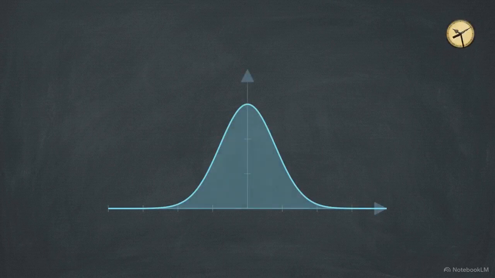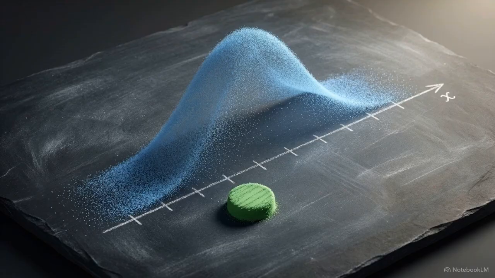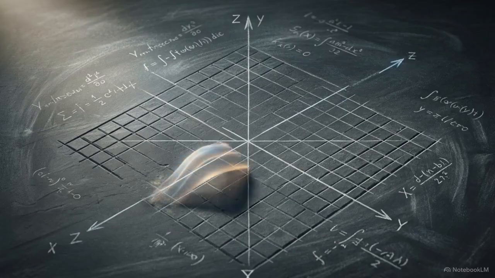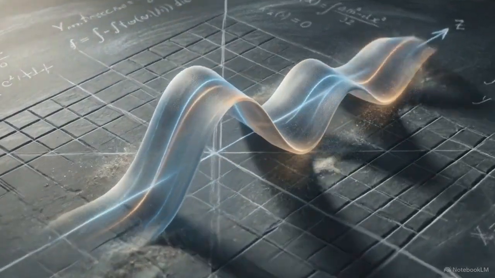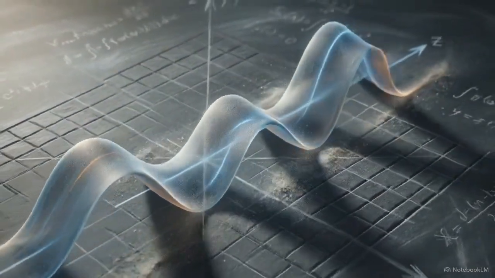If you calculate the spatial probability density for a stationary state, the time variables mathematically cancel each other out. The probability distribution of finding the particle in a specific location remains completely unchanged as time passes. This yields a profound structural contradiction. While a single measurement of a quantum system is entirely probabilistic, the mathematical evolution of the underlying quantum wave over time is strictly and elegantly deterministic.